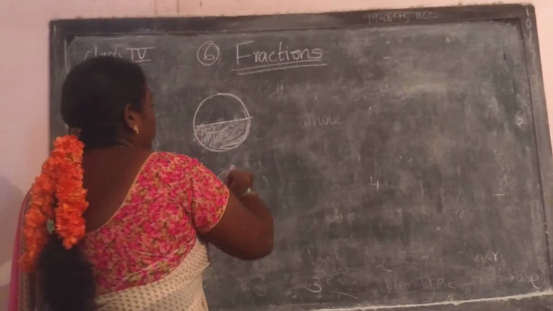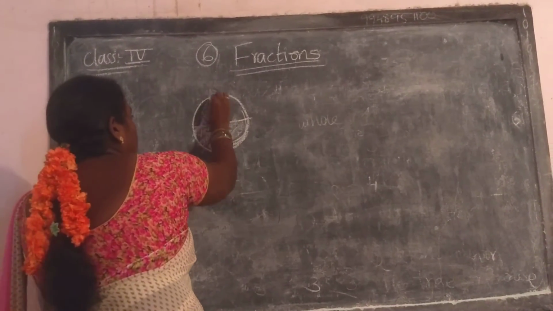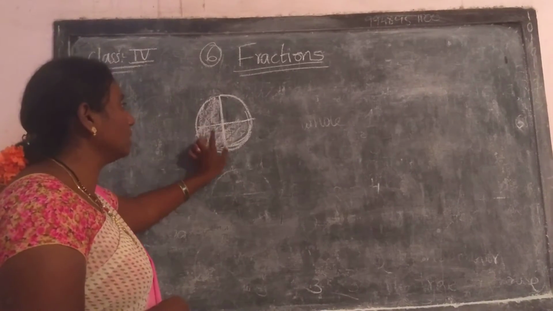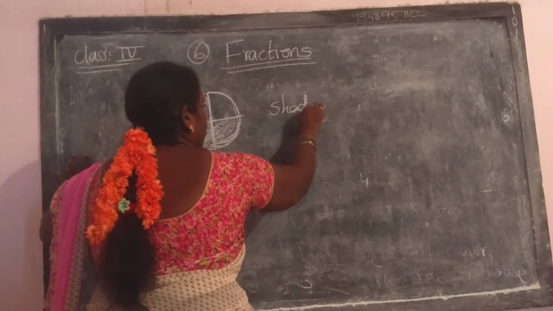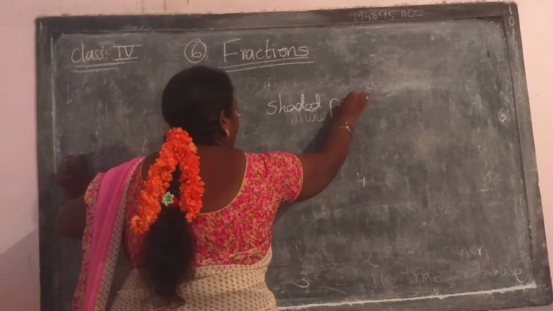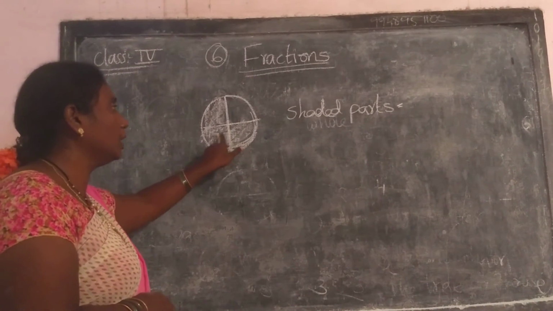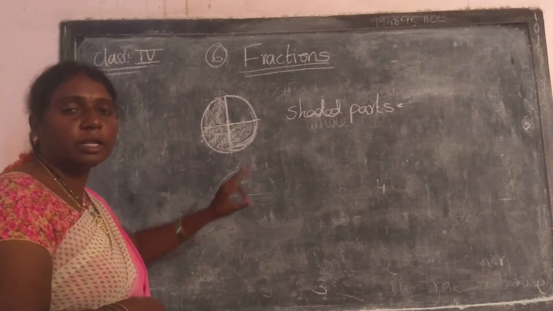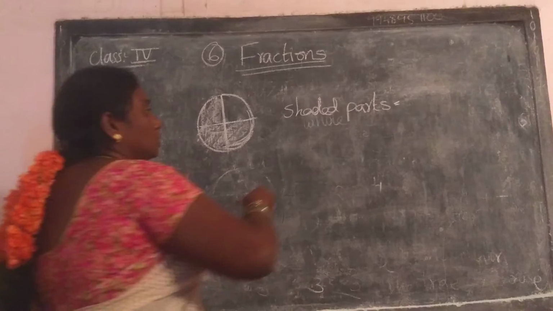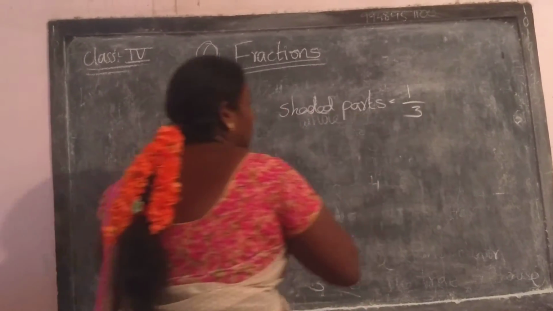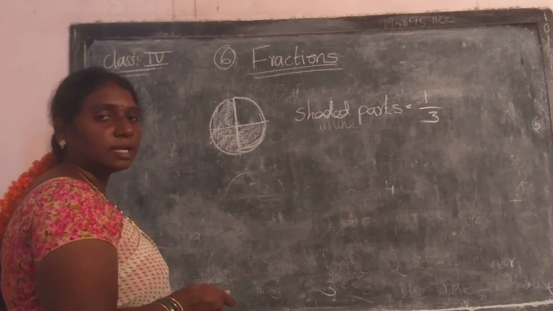Otherwise, okay, let me take 3 parts here. Shaded parts 1, 2, 3. Here 1. Now write down the shaded parts. How to find out the shaded parts now? How many parts are shaded here? 3 parts. Total one whole only. So write down 1/3. Now tell me how many parts are unshaded?